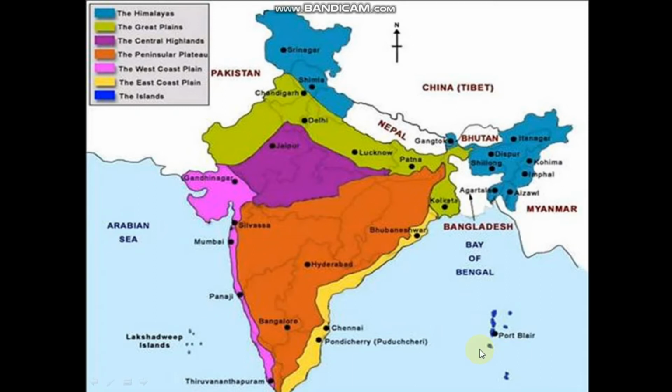Okay. So where are the highlands? Can you see here? Lakshadweep is in a highland. Port Blair comes here in the Andaman Nicobar Highlands. So these are the highlands.